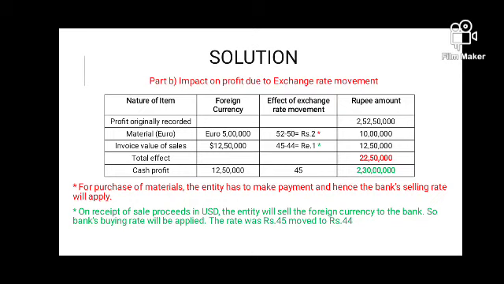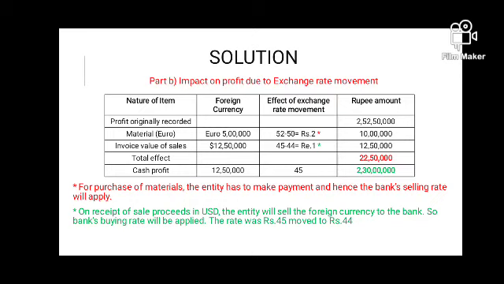So the total loss which the company will have because of this foreign fluctuation is 10 lakh in making payment in euro, and 12 lakh 50,000 in receiving the receipt in dollar. So the total loss which the company will have is 22 lakh 50,000.